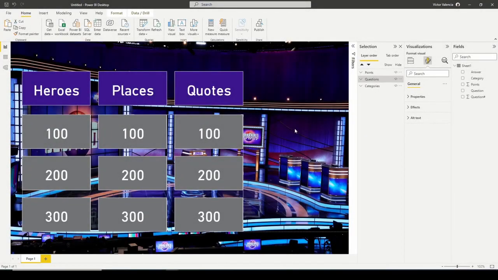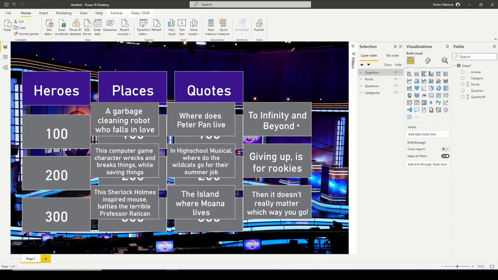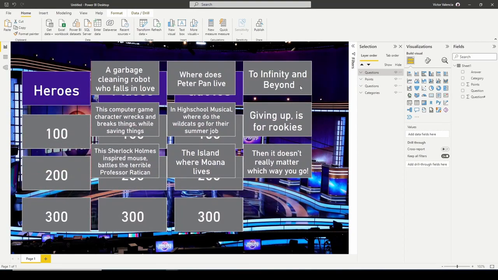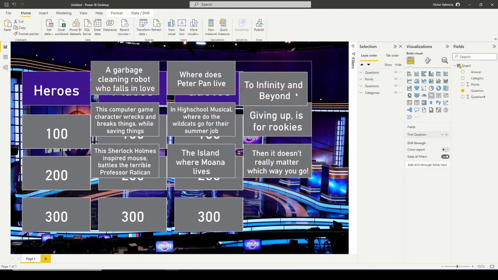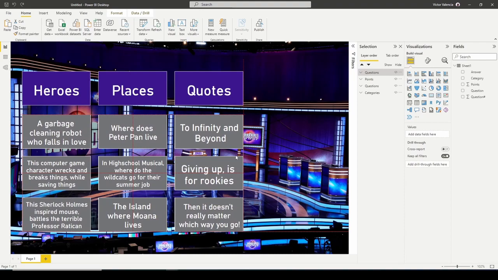The answers are going to be pretty much identical to what we did with the questions group. All you're going to do is copy and paste. So now I have a new group over here. Oh, I've got to select the whole group. And what you're going to do is the same thing, line it up right where the other ones are and rename this to answers.